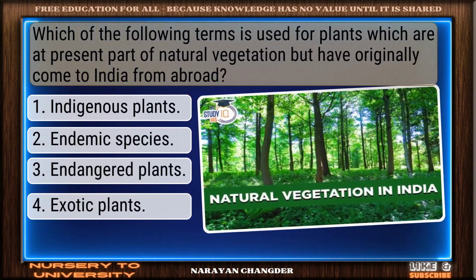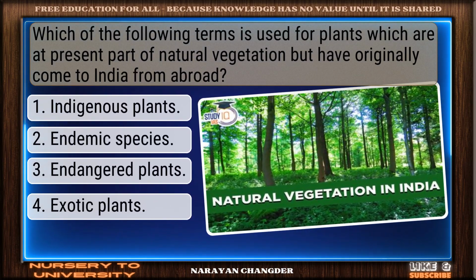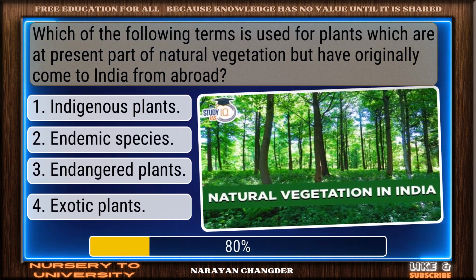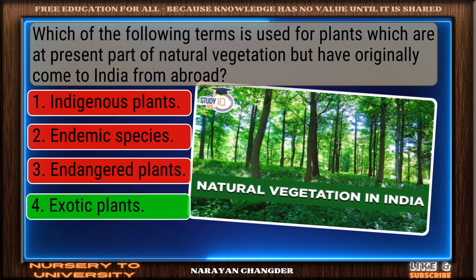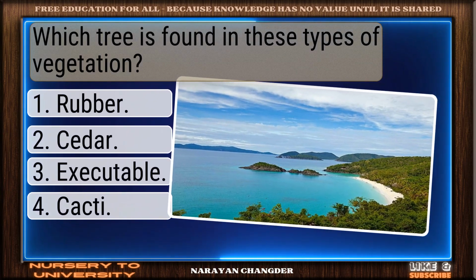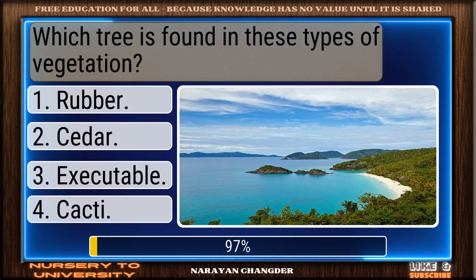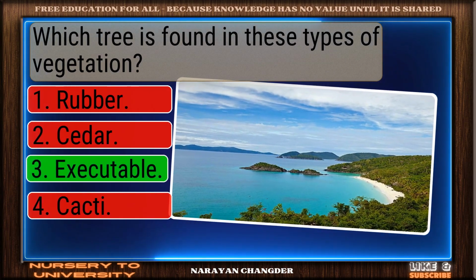Question number 4. Which of the following terms is used for plants which are at present part of natural vegetation but have originally come to India from abroad? Well done. Exotic plants is the right choice. Question number 5. Which tree is found in these types of vegetation? Nicely done. Executable is a solid answer.